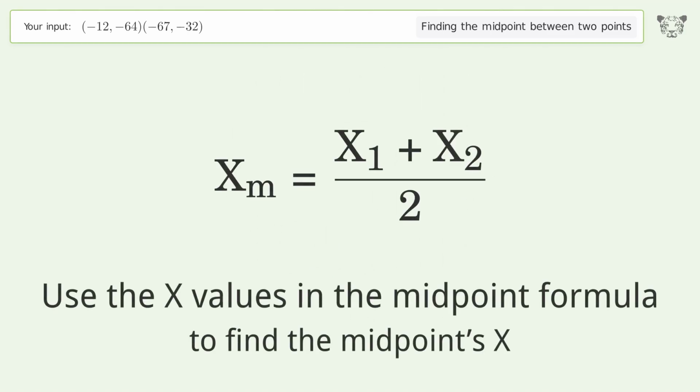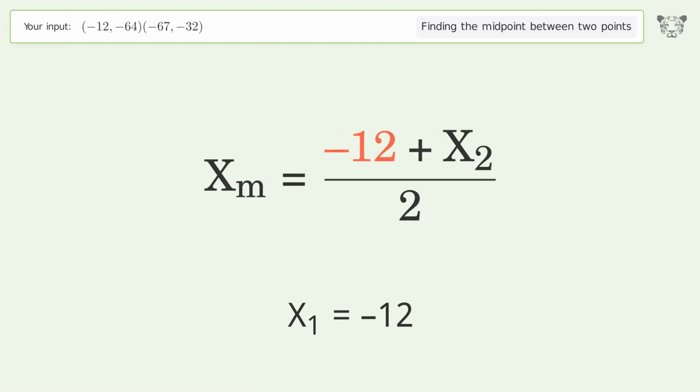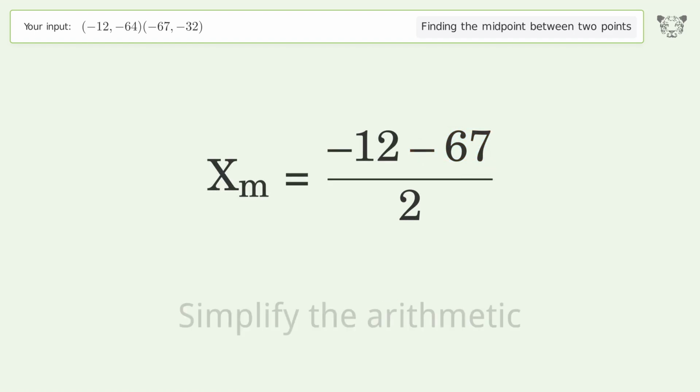Use the x values in the midpoint formula to find the midpoint's x. x1 equals negative 12. x2 equals negative 67. Simplify the arithmetic.